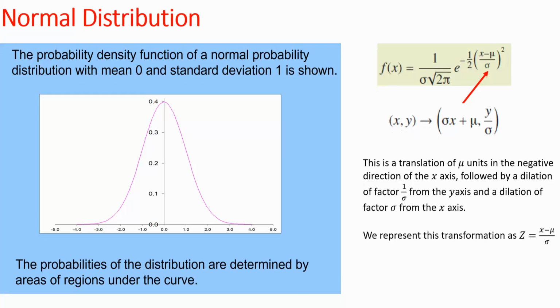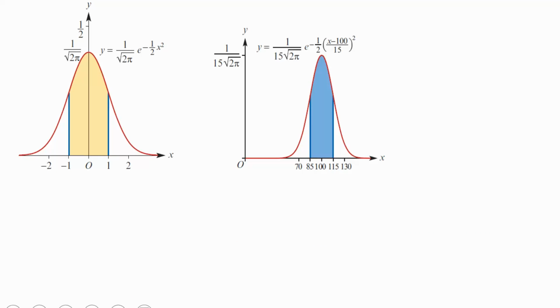So if you think about it like this, and this graph here, if my mean currently is 100, and I want to move it back to 0, then all I have to do is take 100, which is my x, minus my mean, which is 100, and of course, it's going to be 0.